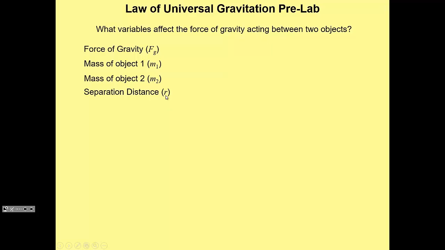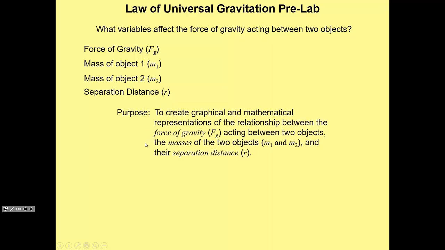And you notice we're going to use the classical r for separation distance, mainly because Isaac Newton was looking at the Earth and the moon in its orbit. And so the distance between the Earth and the moon is essentially the radius of the moon's orbit. So we use an r here. You would see in some other books they might use a d for distance, separation distance. But it's really from the center of one object to the center of the other object.